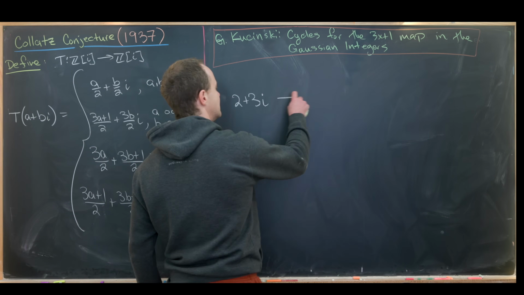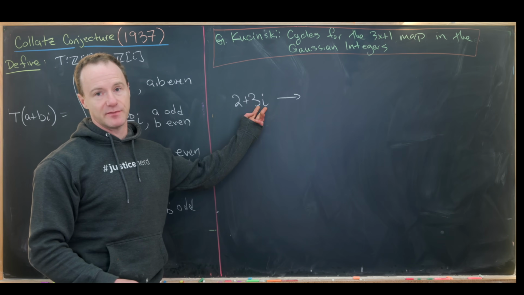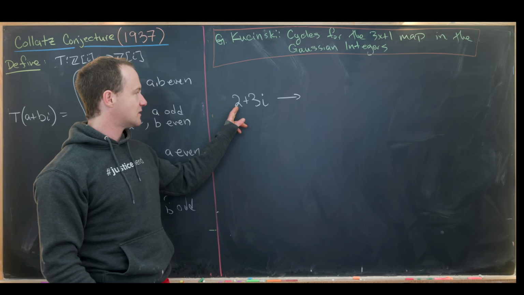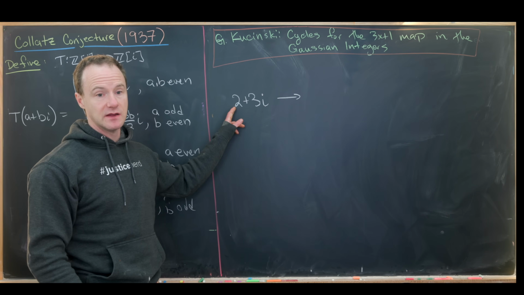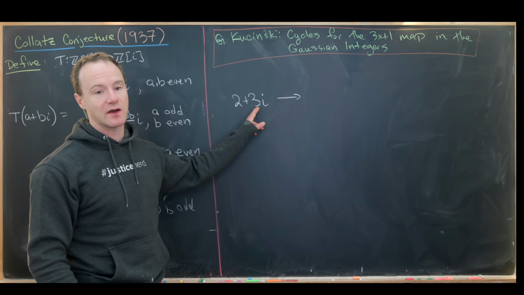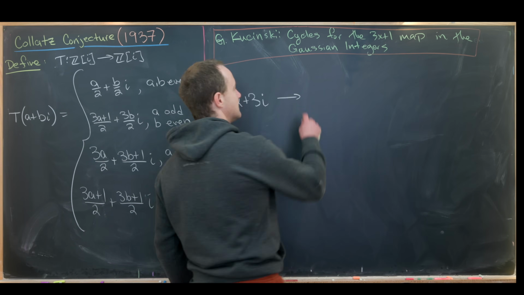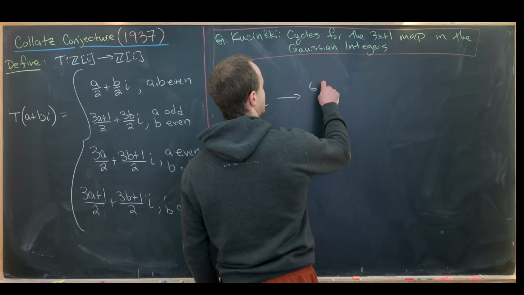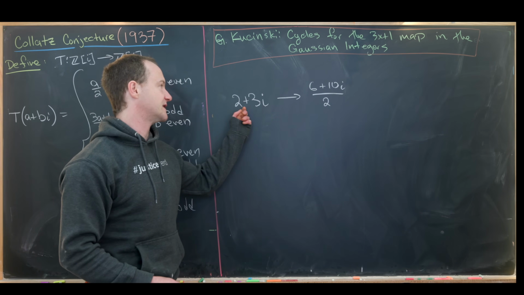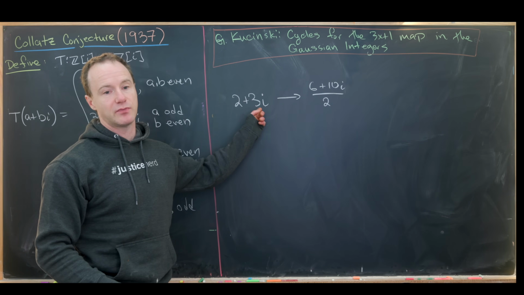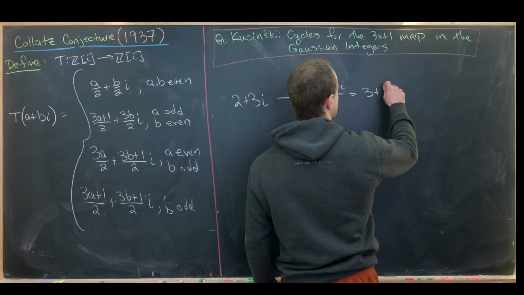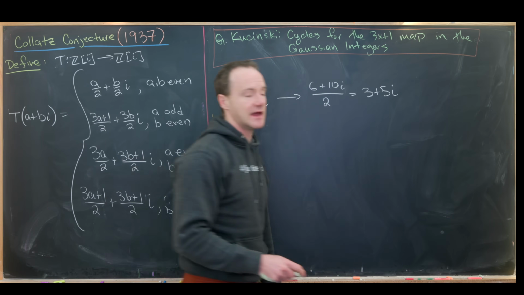So let's see. In this case, the imaginary part is odd and the real part is even. So that means we still multiply the real part by 3, but we need to multiply the imaginary part by 3 and also add 1. So in the end, that's going to give us (6 plus 10i) over 2. Again, 3 times 2, 3 times 3 plus 1. Now we divide that by 2 and we get 3 plus 5i.